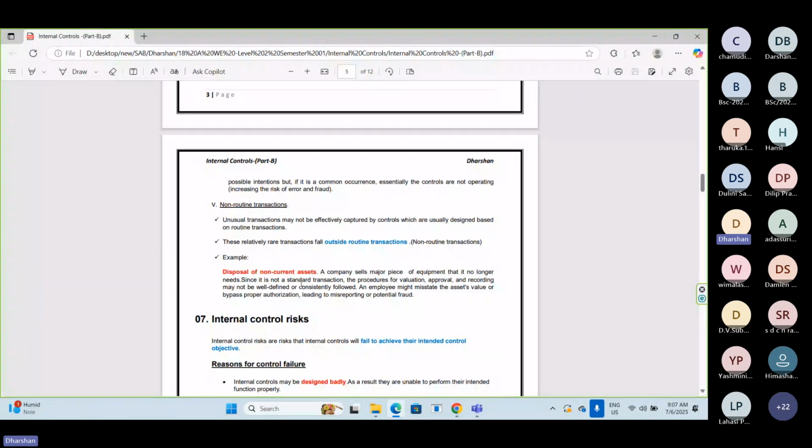Non-routine transactions' frequency is very low, because PP disposals happen at scrap value, and scrap value is not material to the company. Clear? But in certain cases, PP disposal also can have a high value transaction.